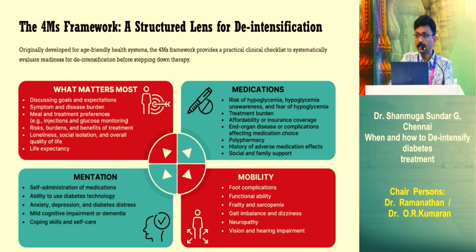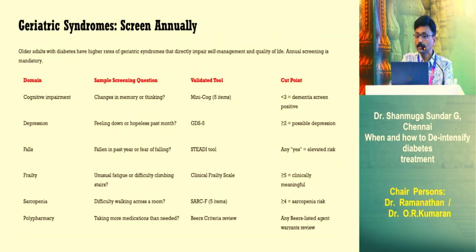Mentation: whether they will be able to self-administer medication, self-management, and their anxiety, depression status, and coping skills, whether they can adapt to diabetes, newer technologies, etc. Mobility: functional complications, foot complications, functional ability, sarcopenia, gait imbalance, their vision status, hearing impairment, all those things have to be considered again before starting the planning for de-intensification. And always also screen for geriatric syndromes. There are a lot of geriatric syndromes. There are a lot of tools.